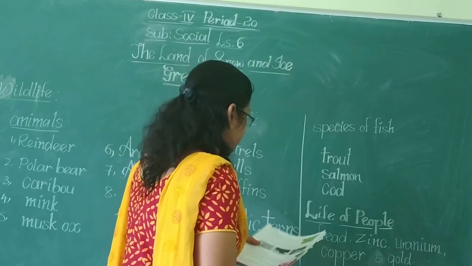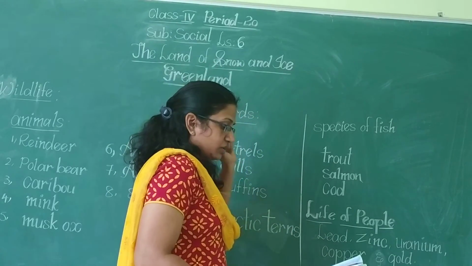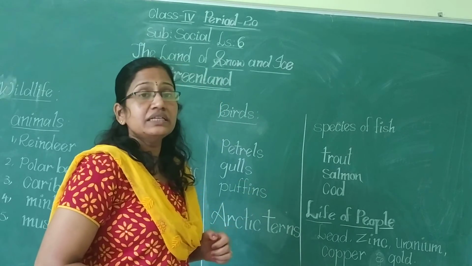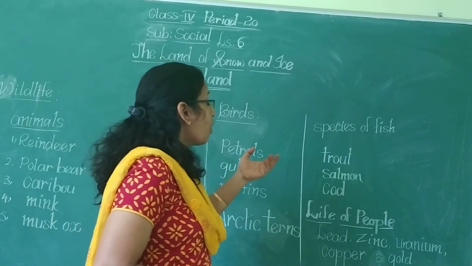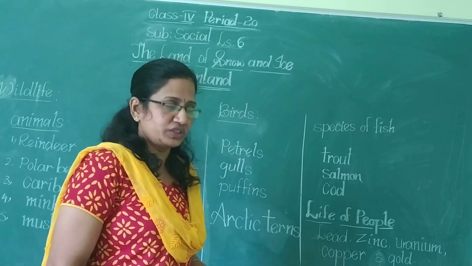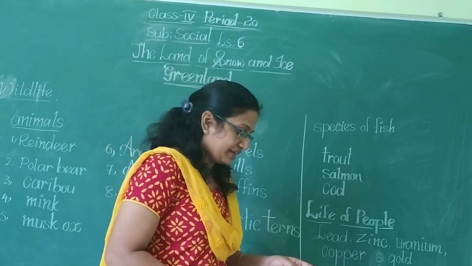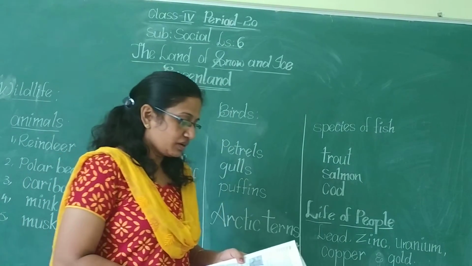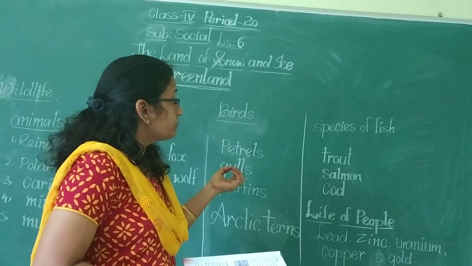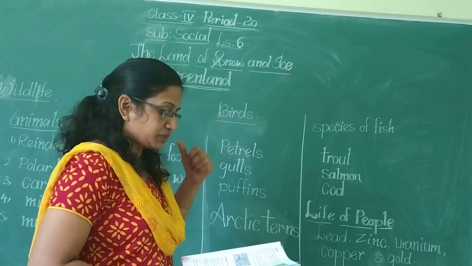And next, apart from this, we can also see species of fishes. Different varieties of fishes we can see in Greenland. What are the different species of fishes?